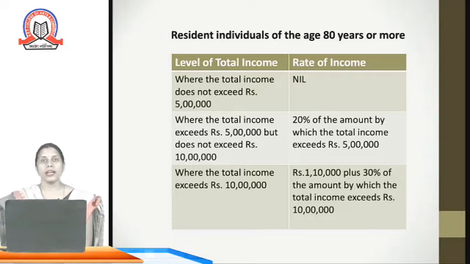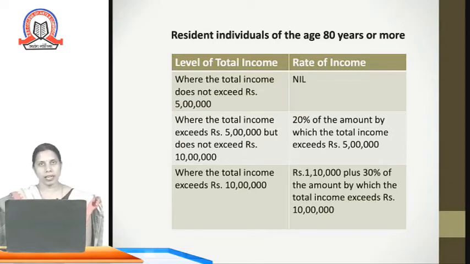And when income exceeds rupees 10 lakh, rupees 1 lakh 10,000, which is the tax amount computed on the earlier slab of 5 lakh, plus 30% on the amount by which the total income exceeds rupees 10 lakh is added. So this is how the tax liability for the individuals is computed depending upon the different age factors.